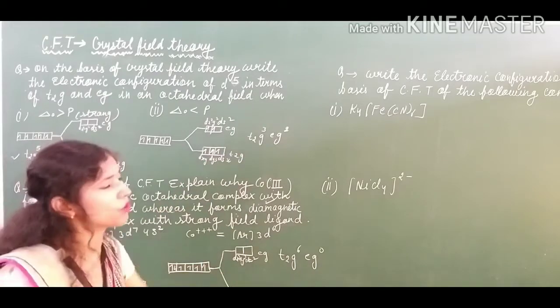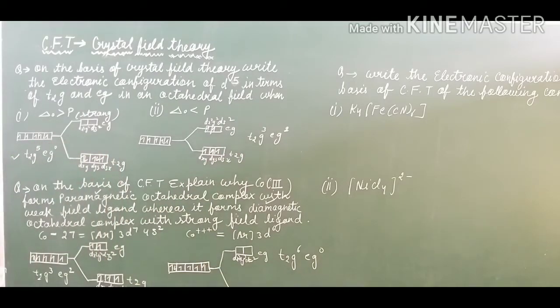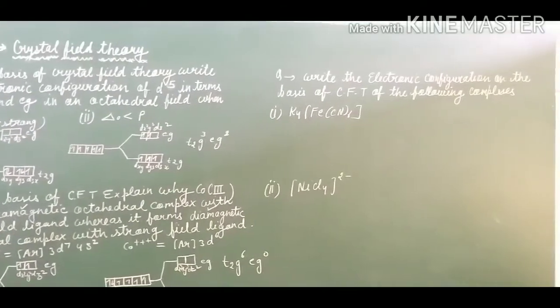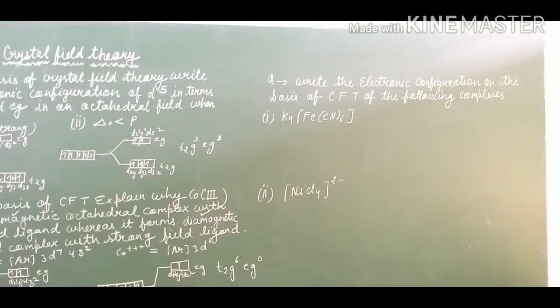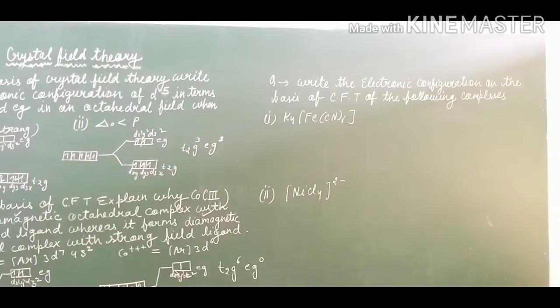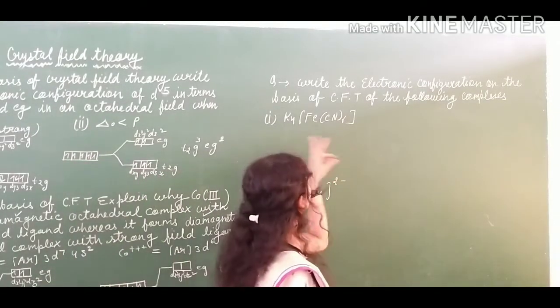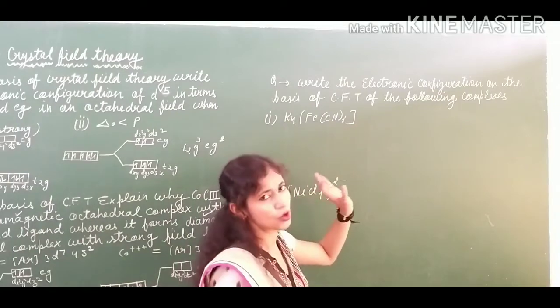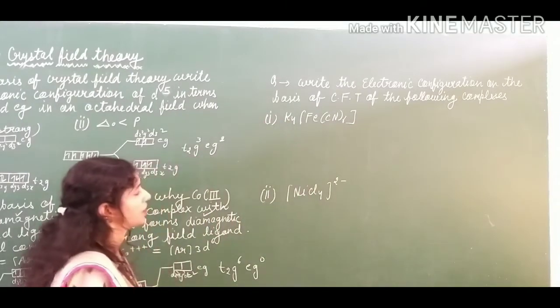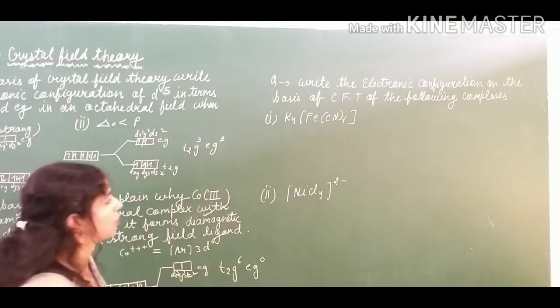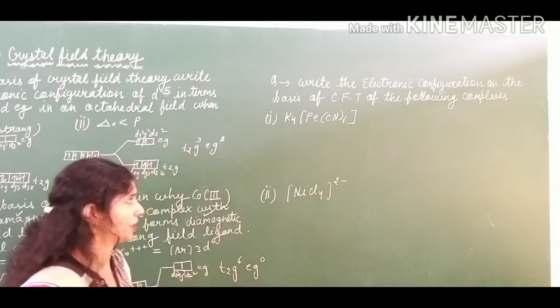Okay, so now let us focus on the next question. Let me focus the camera, that will help you to see properly. Okay. Next question which we have to discuss. Write the electronic configuration on the basis of CFT of the following complexes. 2 complexes I have taken because earlier we were talking about octahedral complexes, so one example I have taken for tetrahedral also.